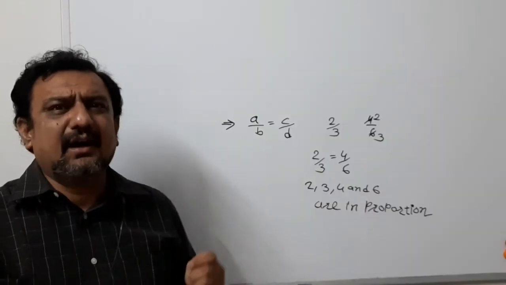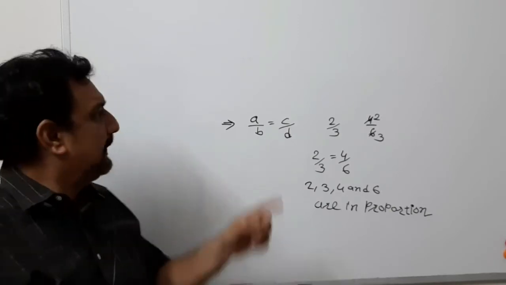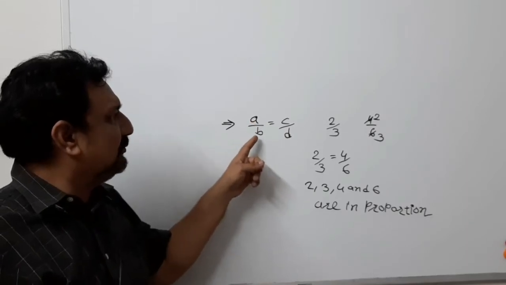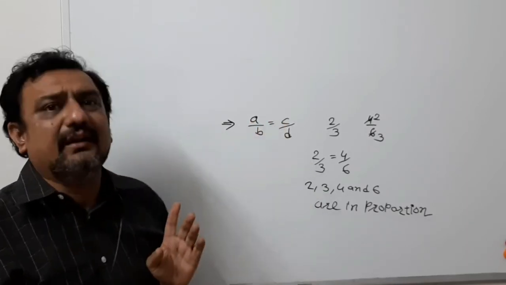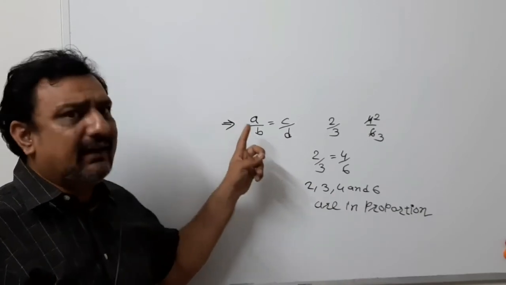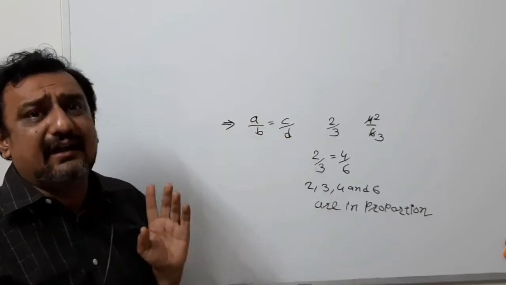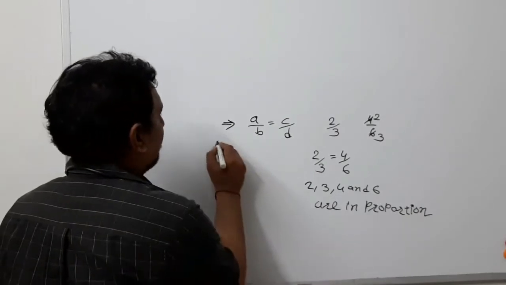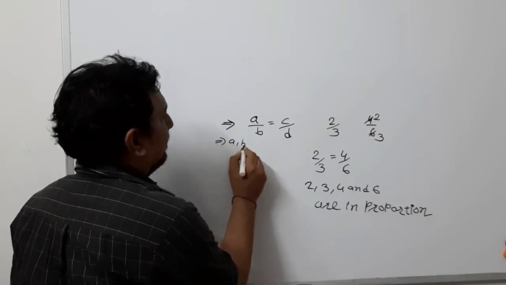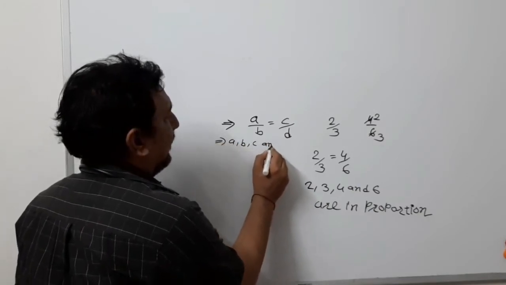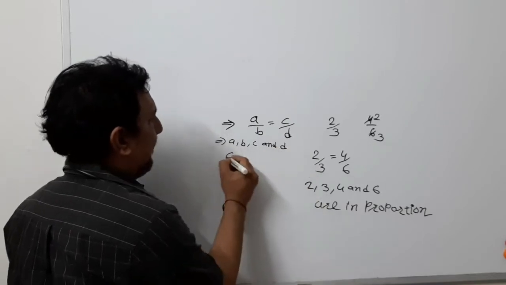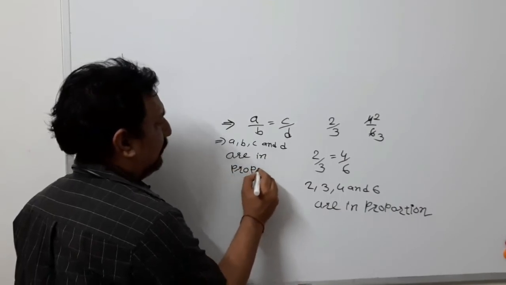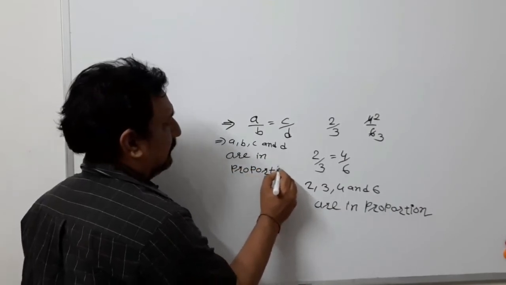Proportionality can be explained in so many ways. One of the ways is already given, that is A is to B is equal to C is to D. Here we can write it as A, B, C, D are in proportion. So another way we get, that is A, B, C and D are in proportion.